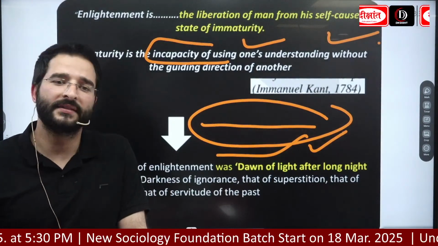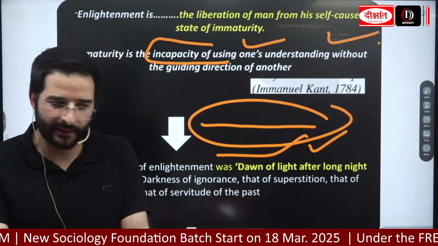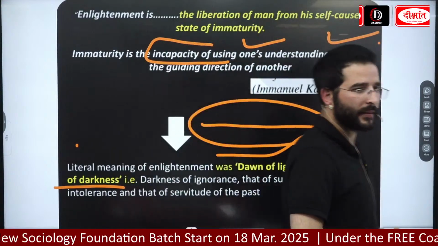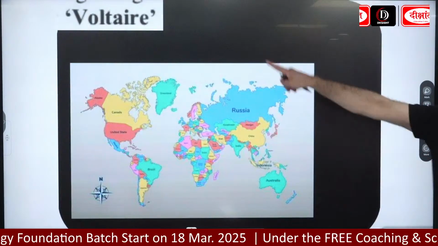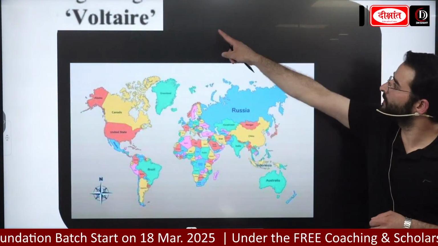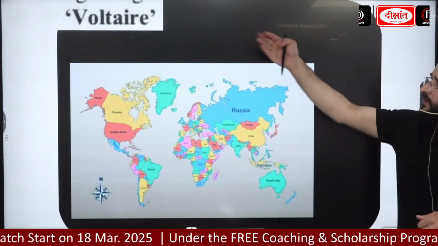Now guys, one thing that you should remember when we are looking at the Enlightenment: there were some pioneers, some great scholars who had contributed. The first one, the pioneer, was Voltaire. He was a French scholar.